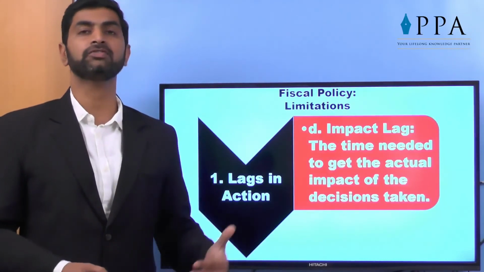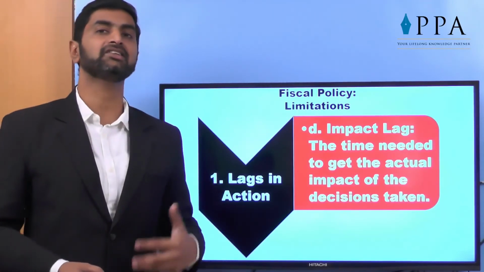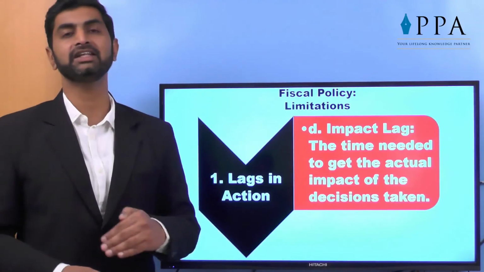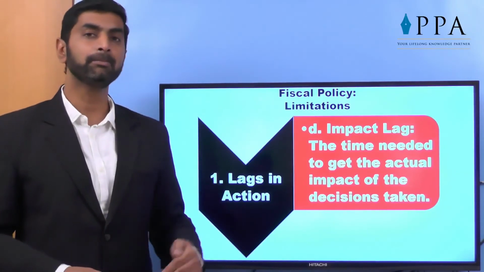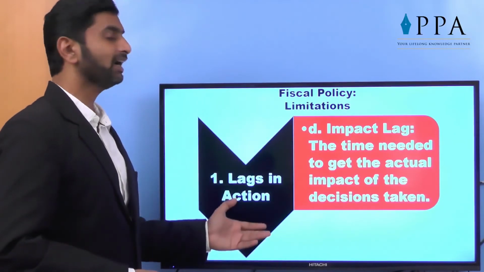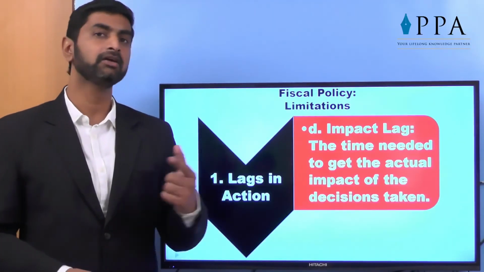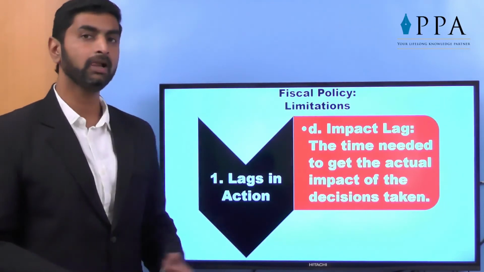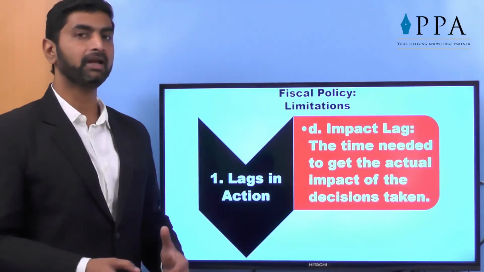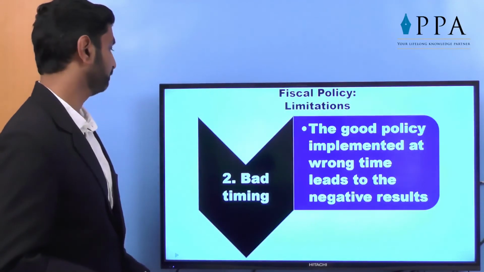It takes a lot of time to know the exact impact. Whenever new taxes, a new act comes in, obviously there is resistance to that act. It may take 10 or 15 years to get the actual impact. So these lags are to be taken care of by government while implementing the policy. But these lags of course make it very difficult to implement the new policy.